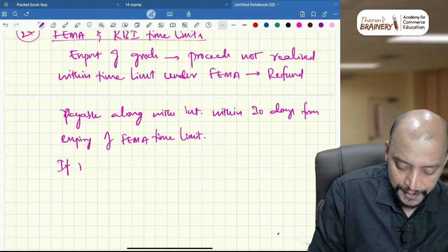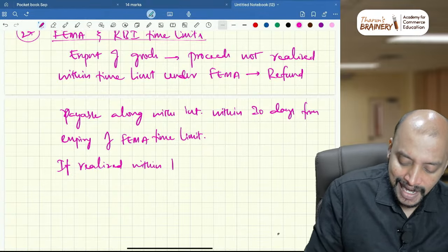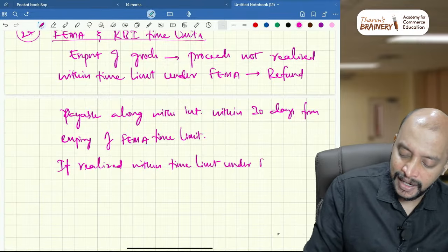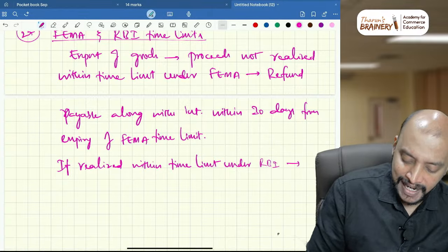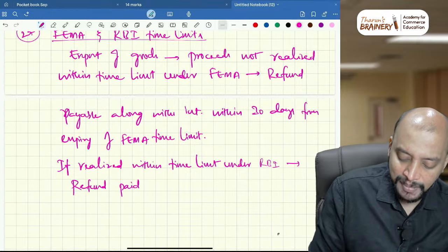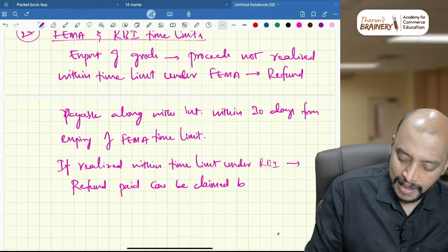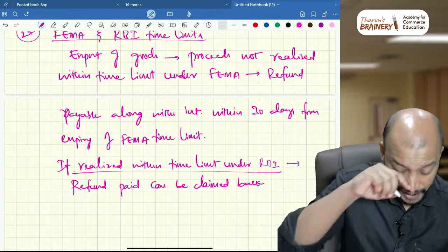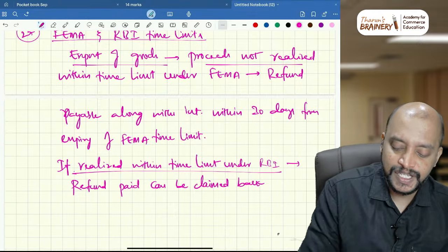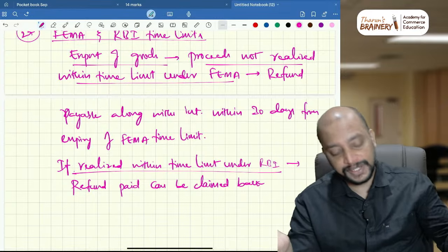If realized within the time limit under RBI, then the refund paid can be claimed back, okay. So that is with respect to this, but this is applicable only for export of goods, not for export of services, because for export of services you can claim refund only on realization of proceeds, okay.